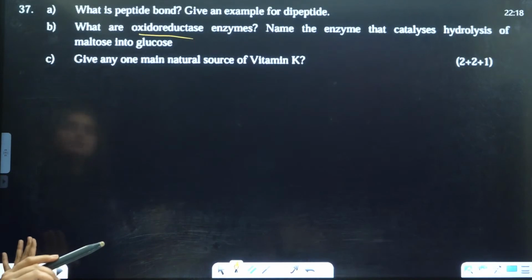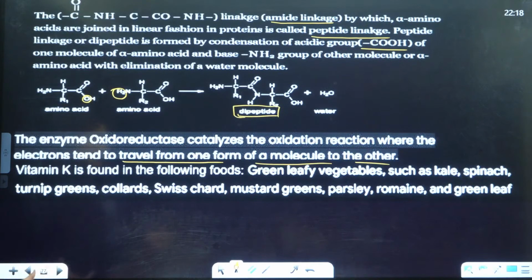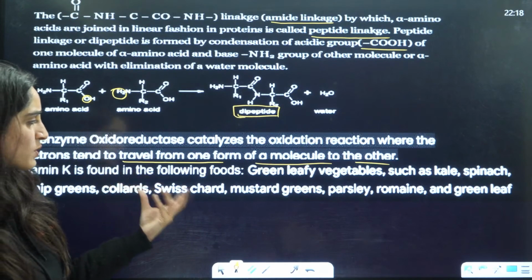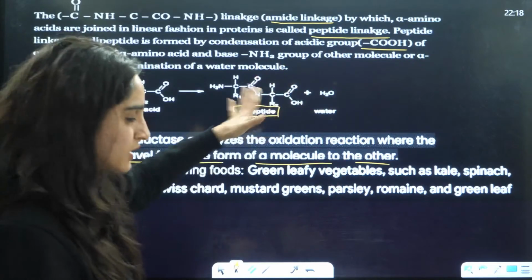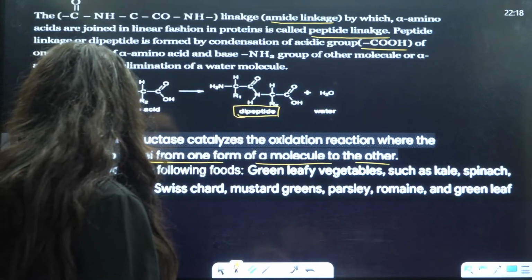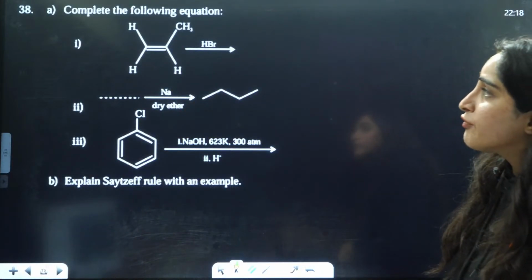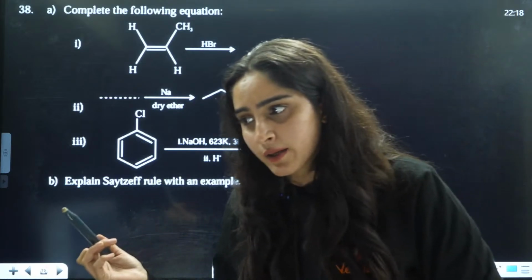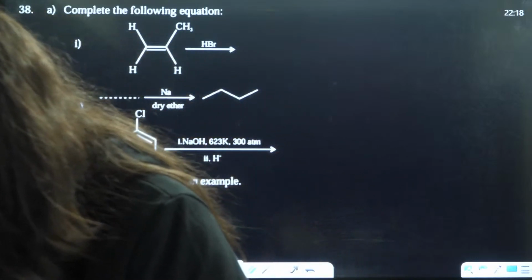Next is, give one natural source of vitamin K. That is there in leafy vegetables: kale, spinach, green leaves, right? Swiss chard, then mustard greens, all green vegetables basically will have vitamin K, right? Next is, complete the following reaction, guys. So this is exactly from your NCERT, they have picked up this thing, right? Okay.